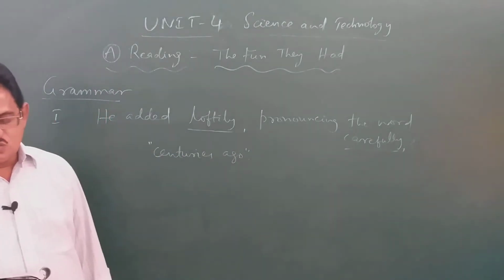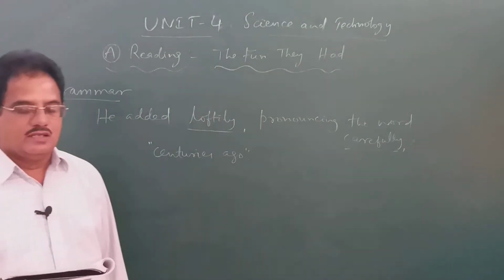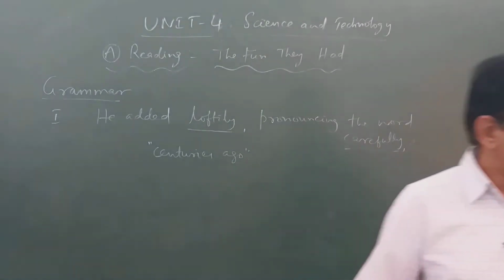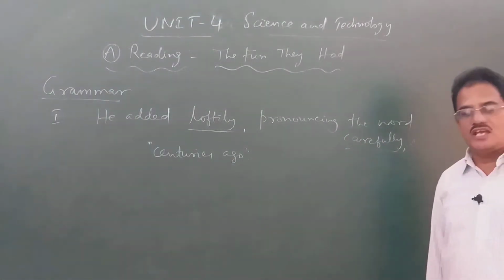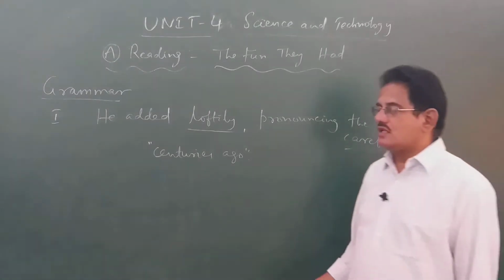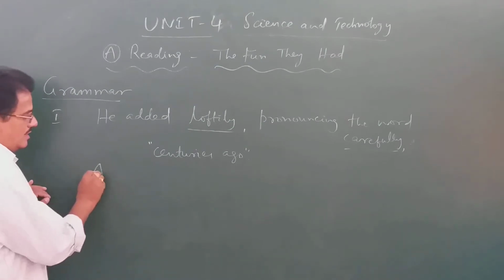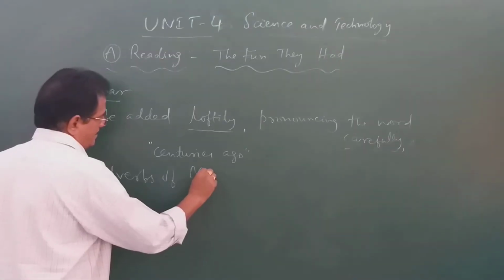Loftily and carefully are underlined. In this sentence, the words carefully and loftily are adverbs of manner, because they tell us how the action is done. So, what are these words called? Loftily and carefully. They are called adverbs of manner.